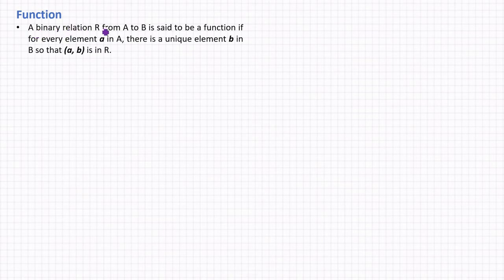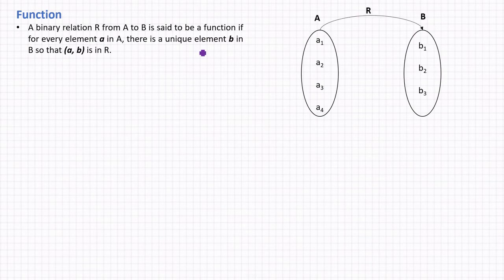A binary relation R from A to B is said to be a function if for every element small a in capital A there is a unique element small b in capital B, so that the ordered pair (a, b) is in R. So a function is nothing but a relation where for every element in capital A there is a unique element in capital B. It means every element in A is related to only one element in B.